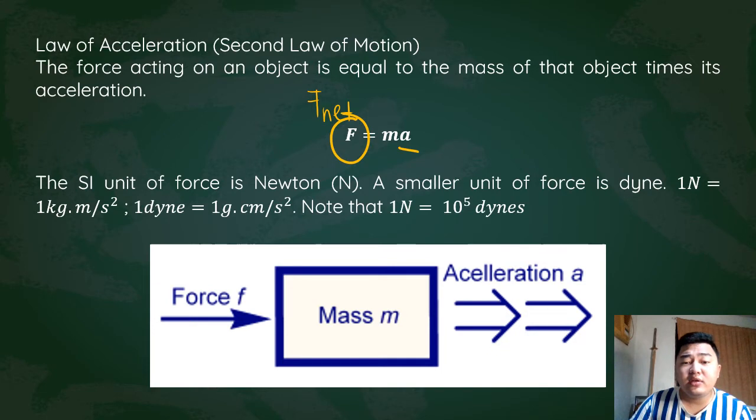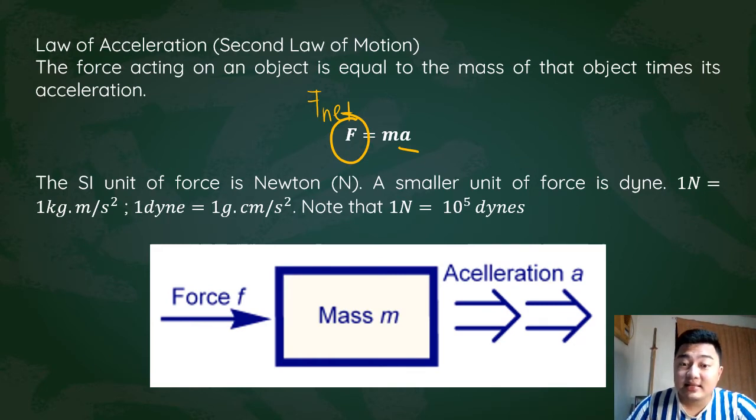Now, when we look into the relationship between our quantities here in the equation, force is equal to mass times acceleration. The greater the force, the greater the acceleration.